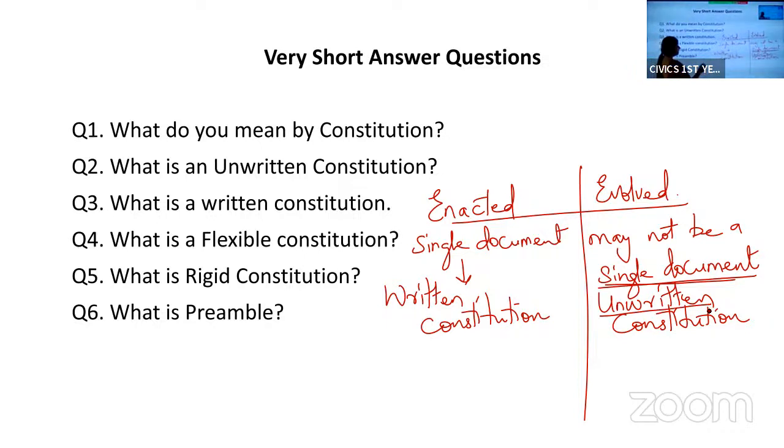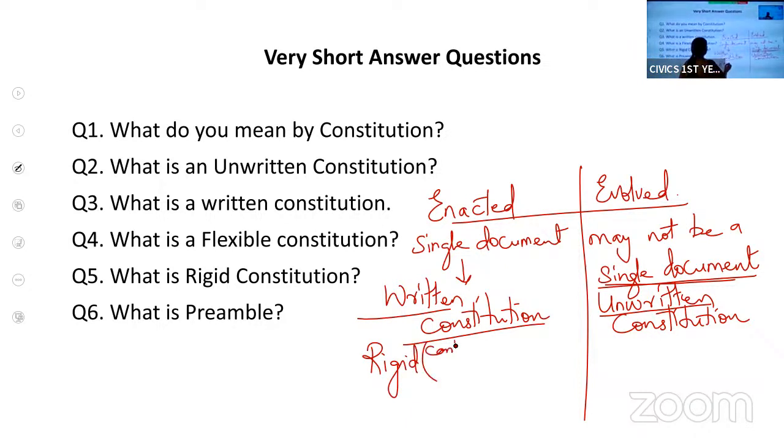Then, when a document is single and in a proper order, making changes in it is difficult. It is not easy to change. So it is rigid, rigid in nature. What do you mean by rigid? Rigid means it cannot be changed easily.